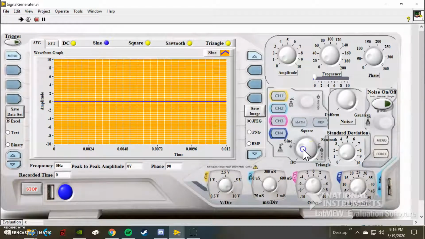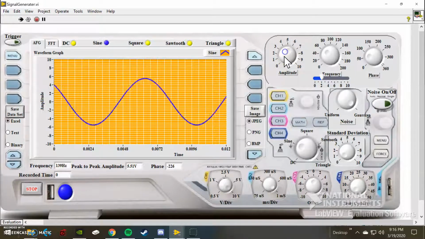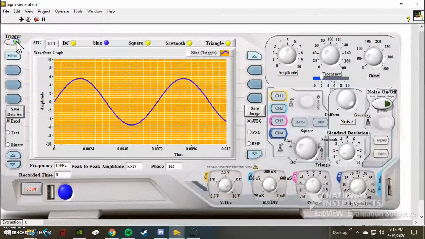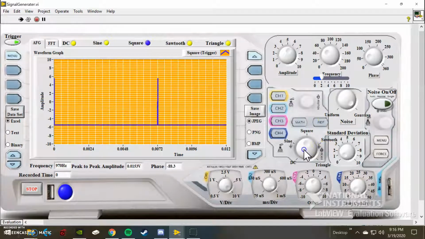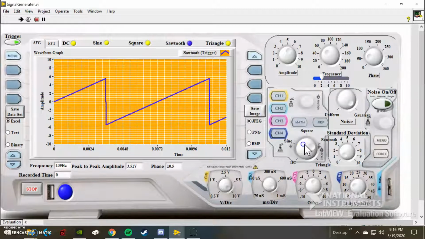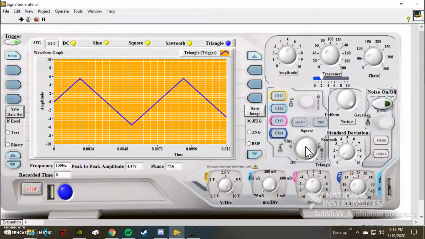Once we go to sine wave, we can adjust the frequency. We can trigger the function. And here goes the square wave. There's the duty cycle we can adjust as well. There's our sawtooth, sorry about that. And the triangle.